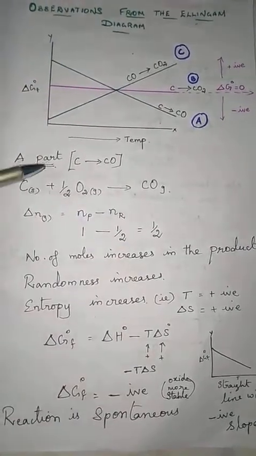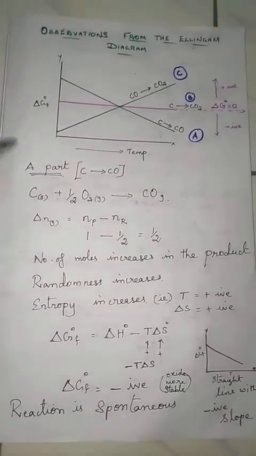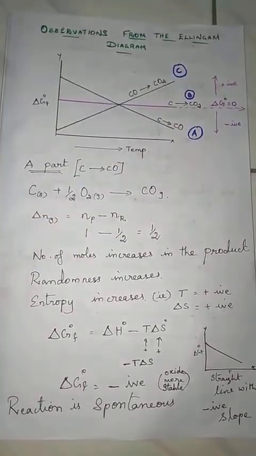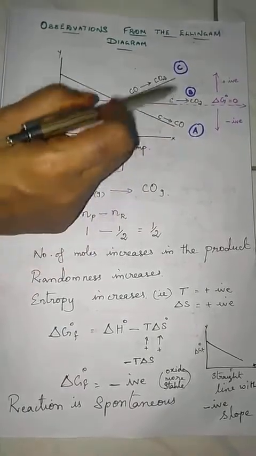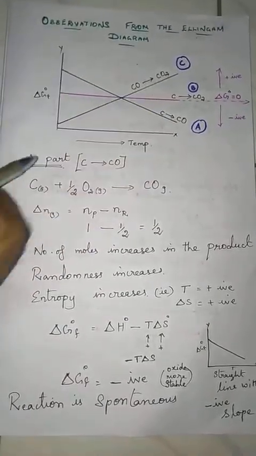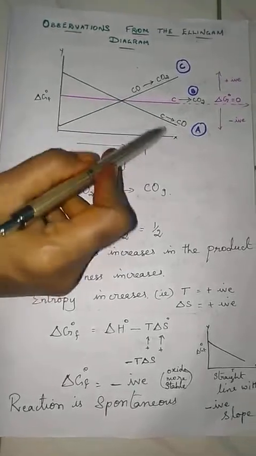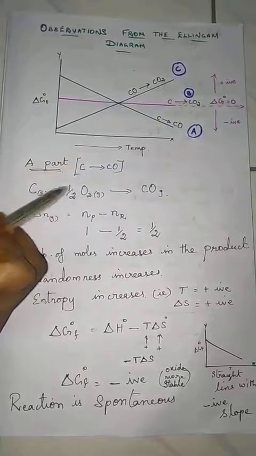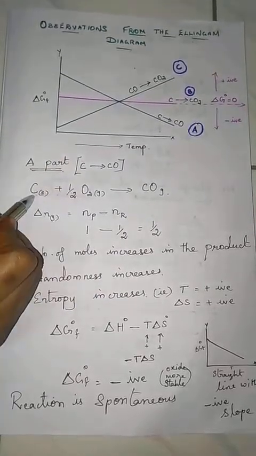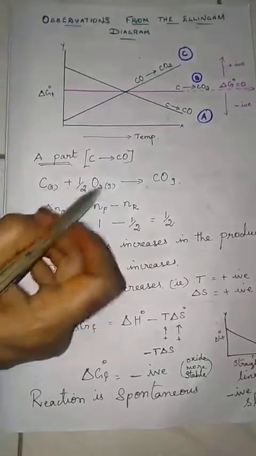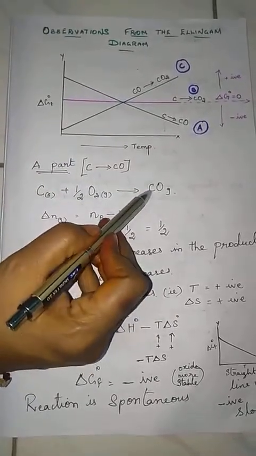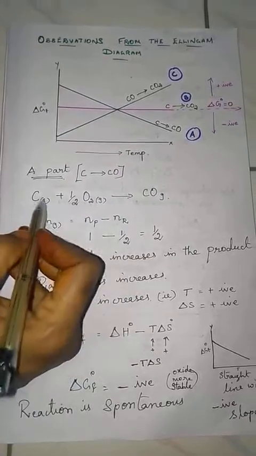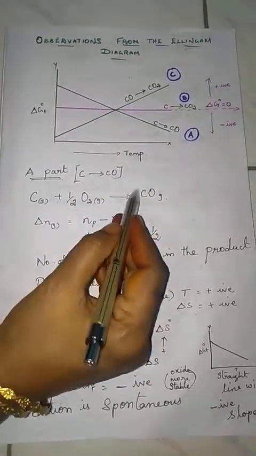Each graph we should explain like this. First, note them as A, B and C. So the first graph is A, the second graph is B, and the third one is C. First the A part. Which graph is the A part? This one, isn't it? Carbon converts into carbon monoxide. See here, carbon is a solid. It consumes oxygen and converts into carbon monoxide. Here I balanced with half, and we may use it as 2 like this.